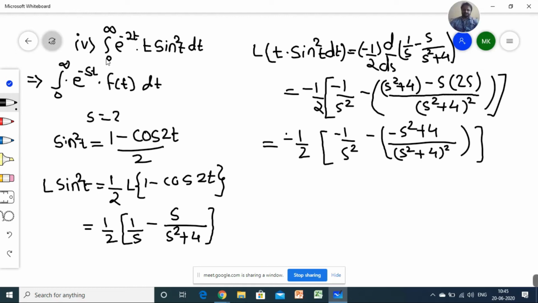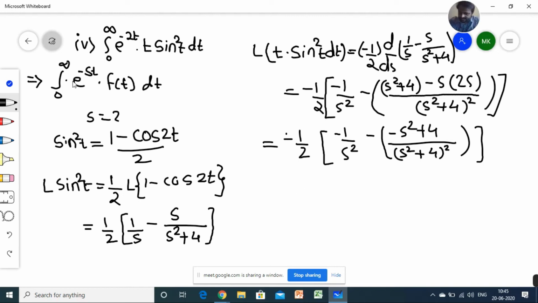Now we apply the definition, 0 to infinity e raised to minus 2t into sine square t, as given. So we compared this equation with the definition of Laplace transform. While comparing, we get s equal to 2. So we have to substitute s equal to 2 here.